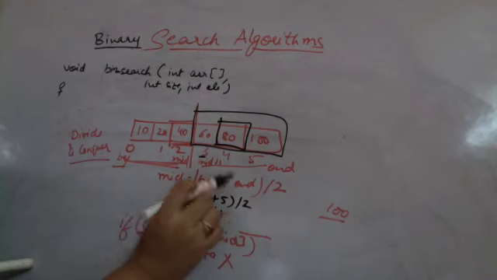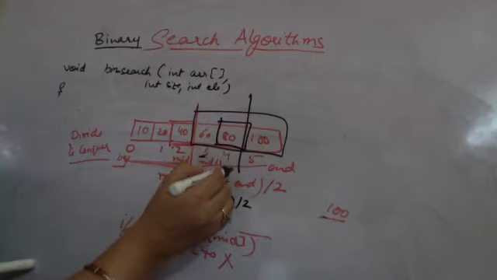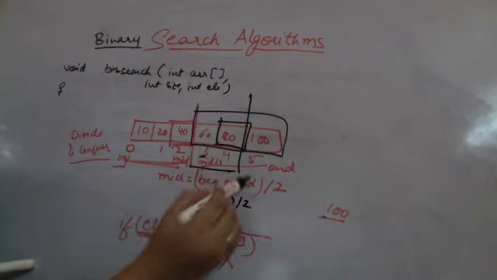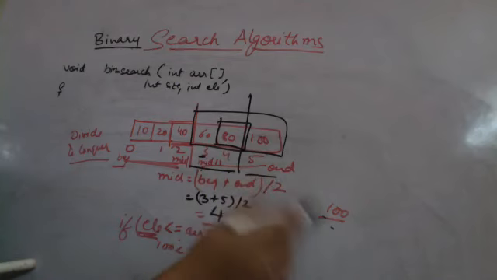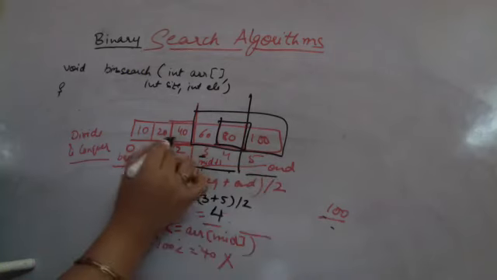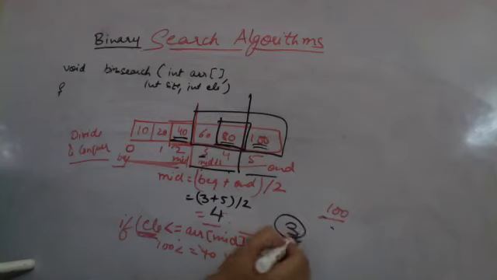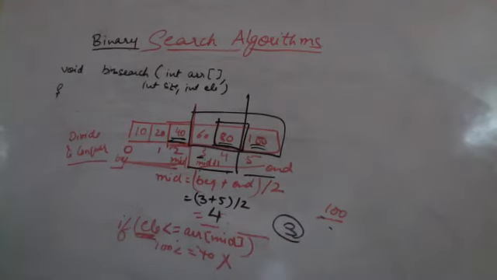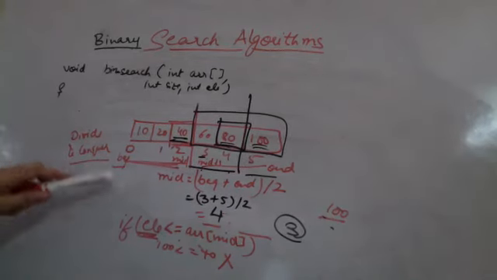So now I am checking 100 is less than or equal to 80. No, it is not less than or equal to 80. So I am breaking the array in two halves: beginning to middle, middle plus 1 to end. Now this is only a single element array, cannot be broken. So I check 100 equal to 100. Yes. So how many comparisons did it take? One comparison with 40, one with 80, one with 100. 3 comparisons and you are able to find your answer. Are you all understanding the procedure?